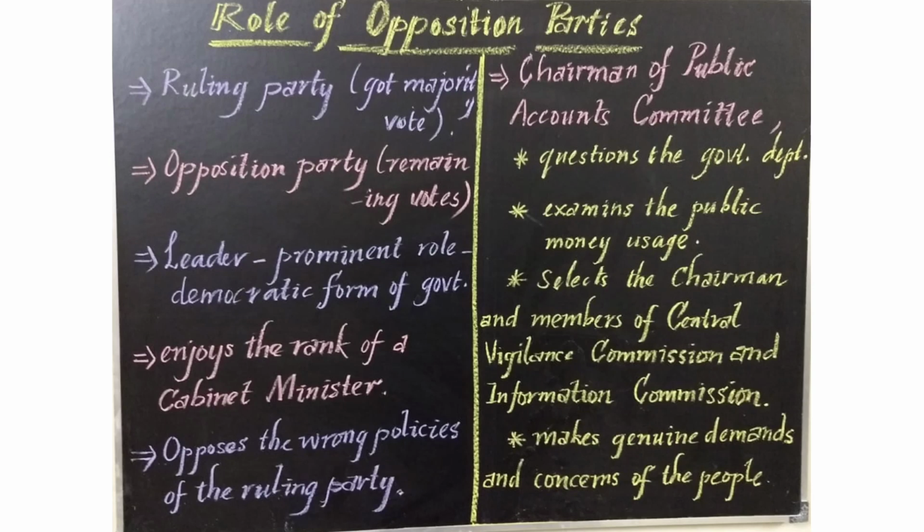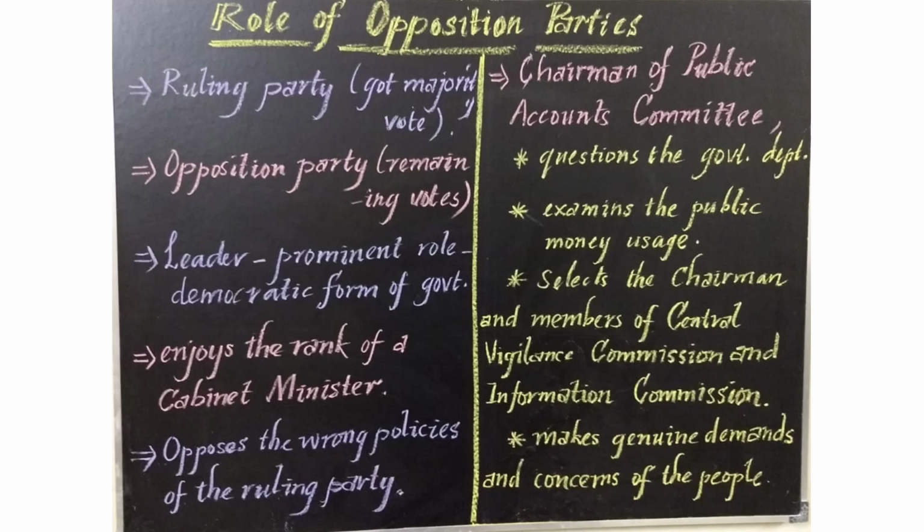And a very important position of the opposition party leader is that he is the chairman of the Public Accounts Committee. The Public Accounts Committee means the ruling party is accountable to the public. So on behalf of the public, who has the right to question the government departments? Only the opposition party leader, because he acts as the chairman of the Public Accounts Committee.